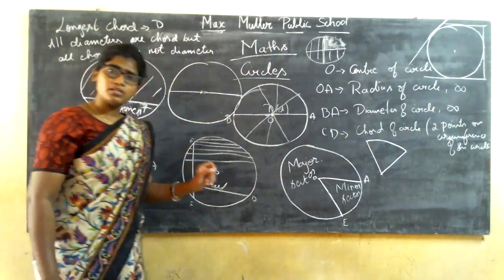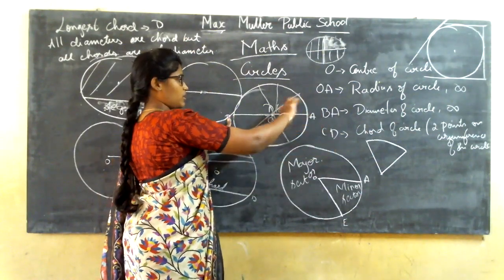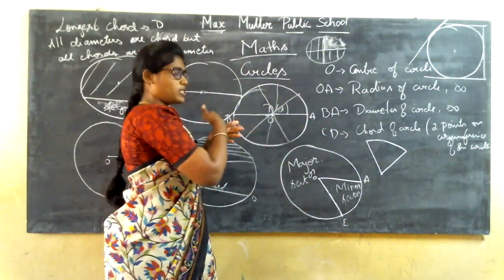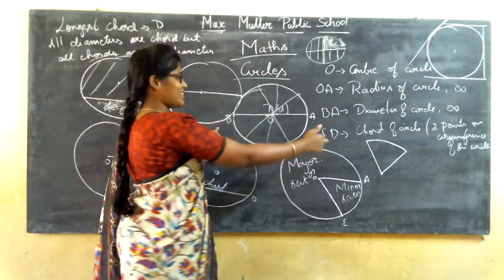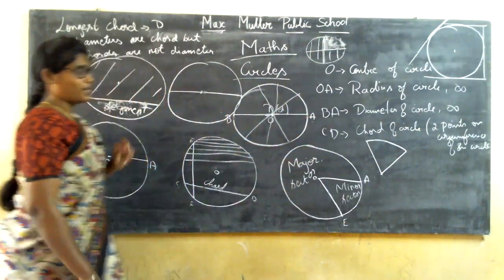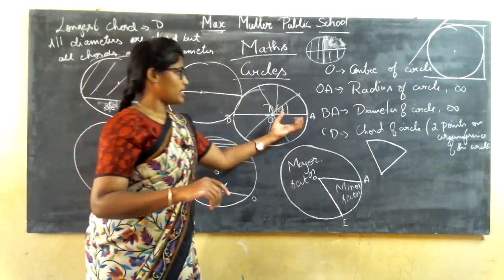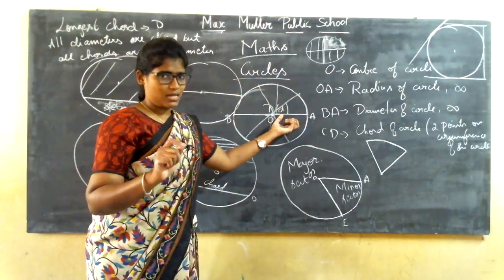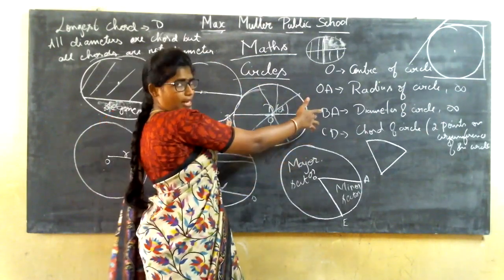It should compulsorily touch 2 points on the circumference of a circle, passing through the center. That is A and B, the diameter of a circle. Clear? It is 2 times the radius. OA is one radius. If you draw OB as another radius, it will be a bigger line. Correct?